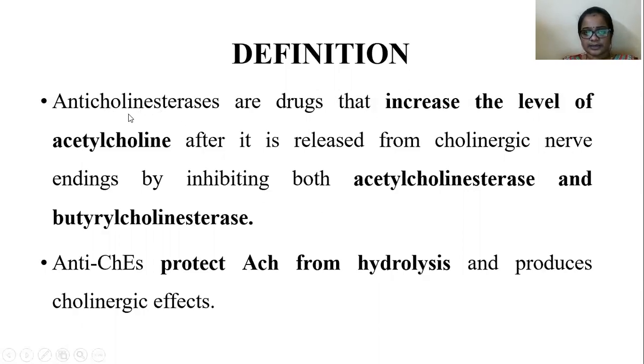So our drug category is anticholinesterases. These are the drugs which increase the levels of acetylcholine at the nerve endings after release from the cholinergic nerve endings, by inhibiting the cholinesterase enzymes. Cholinesterase enzymes are of two types, that is acetylcholinesterase and butyrylcholinesterase. So simply, anticholinesterase drugs protect acetylcholine from hydrolysis and potentiate the effect of cholinergic transmission.